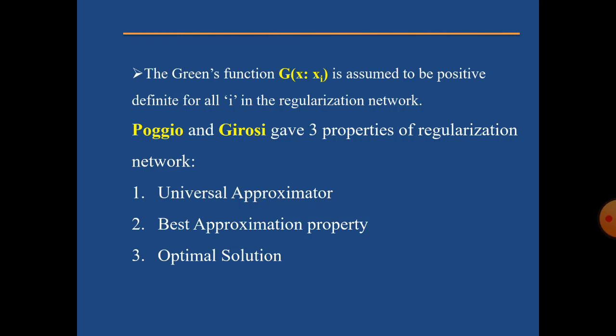The second property is that the regularization network has the best approximation property. The third one is that the solution computed by the regularization network is optimal, meaning it gives the best solution. These are the three properties specified by Poggio and Girosi. So this is all about the regularization network. Hope you have understood. Thank you.